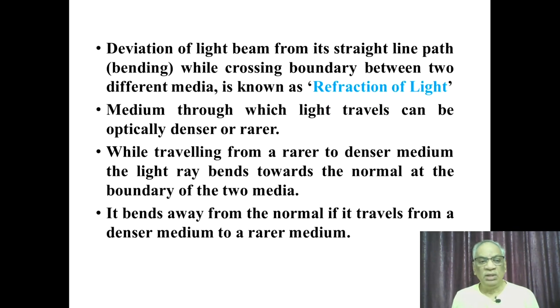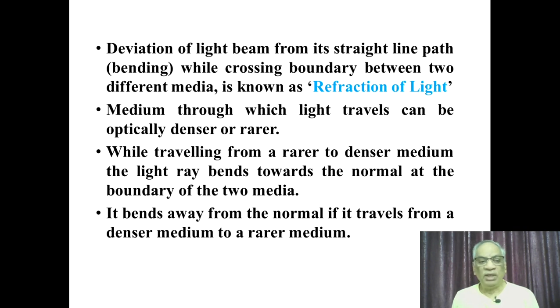This phenomenon is known as refraction of light, the bending of light from its straight line path when crossing the boundary between two media with different optical properties.